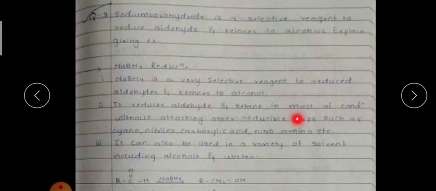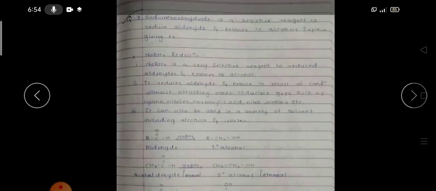Then reduction using sodium borohydride. Sodium borohydride is a selective reagent used to reduce aldehydes and ketones to alcohols. Explain giving example. Sodium borohydride reduction, NaBH4. NaBH4 is a very selective reagent to reduce aldehydes and ketones to the alcohol. It reduces aldehydes and ketones in most conditions without attacking other reducible groups such as cyano, nitriles, carboxylic acid, nitro, amino, etc. It can also be used in a variety of solvents including alcohols and water.